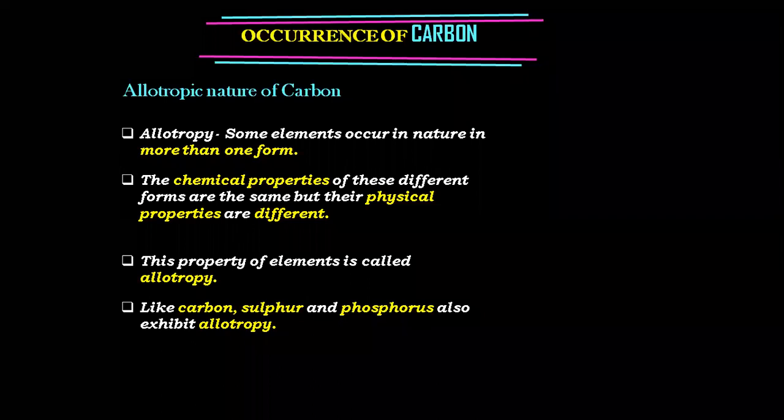Come on, everybody repeat the definition of allotropy. The chemical properties of the different forms are the same, but the physical properties are different. I'm repeating: chemical properties of the different forms are the same, but their physical properties are different. This property of elements is called allotropy. Write the first, second, and third point. I'm sorry if you have already written.